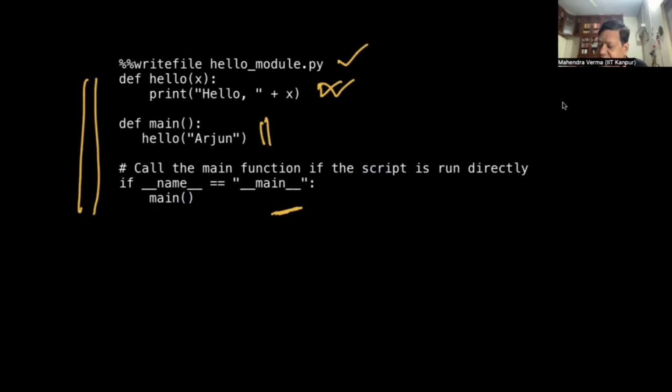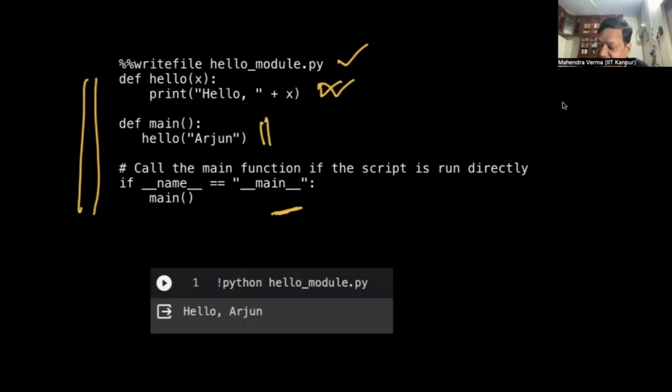Okay. So how do I run this? I just say python hello_module.py. In Colab, we put an exclamation mark to run it on a terminal. This implies that I'm running this on the terminal. And the output is...